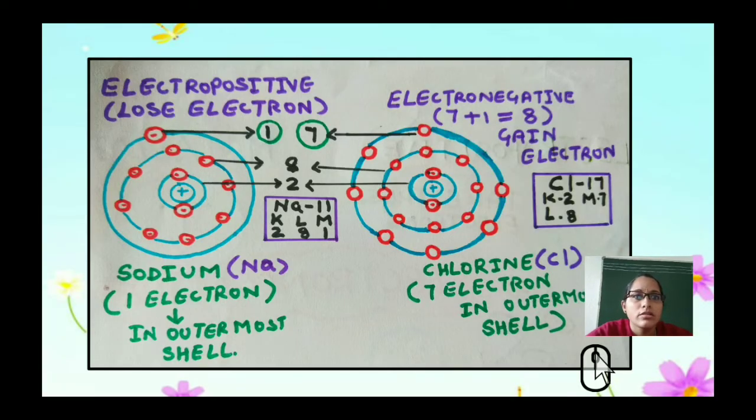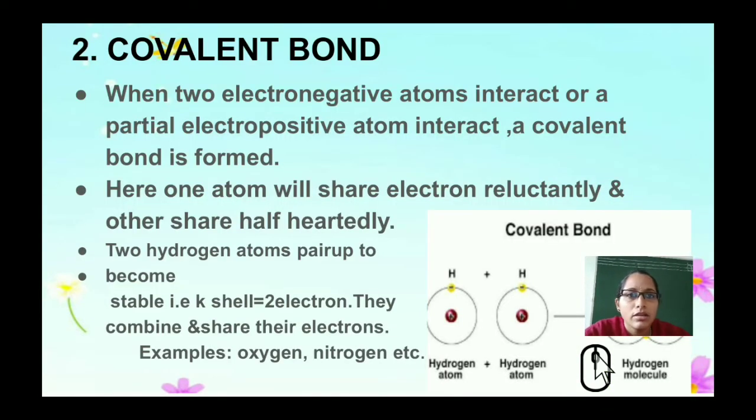In this diagram you can see that sodium has atomic number 11, K shell 2, L shell 8 and the M shell has 1. So here you can see the transfer of an electron, that is sodium is going to give its electron to the chlorine.